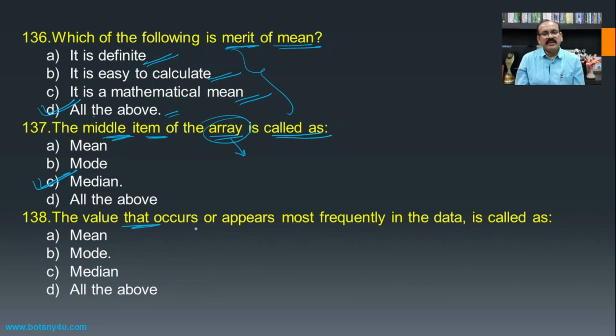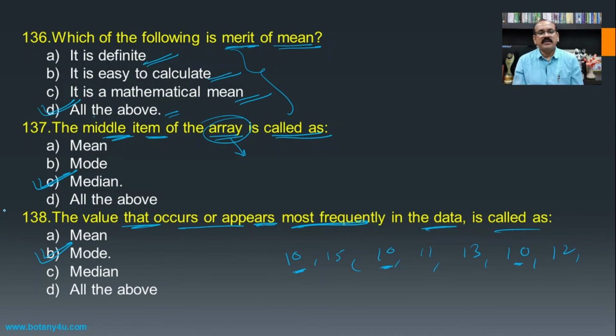The value that occurs or appears most frequently in the data is called as? Say for example 10, 15, 10, 11, 13, 10, 12, etc. The 10 is occurring most frequently, so 10 becomes the mode, and hence the mode will be the answer for this question.